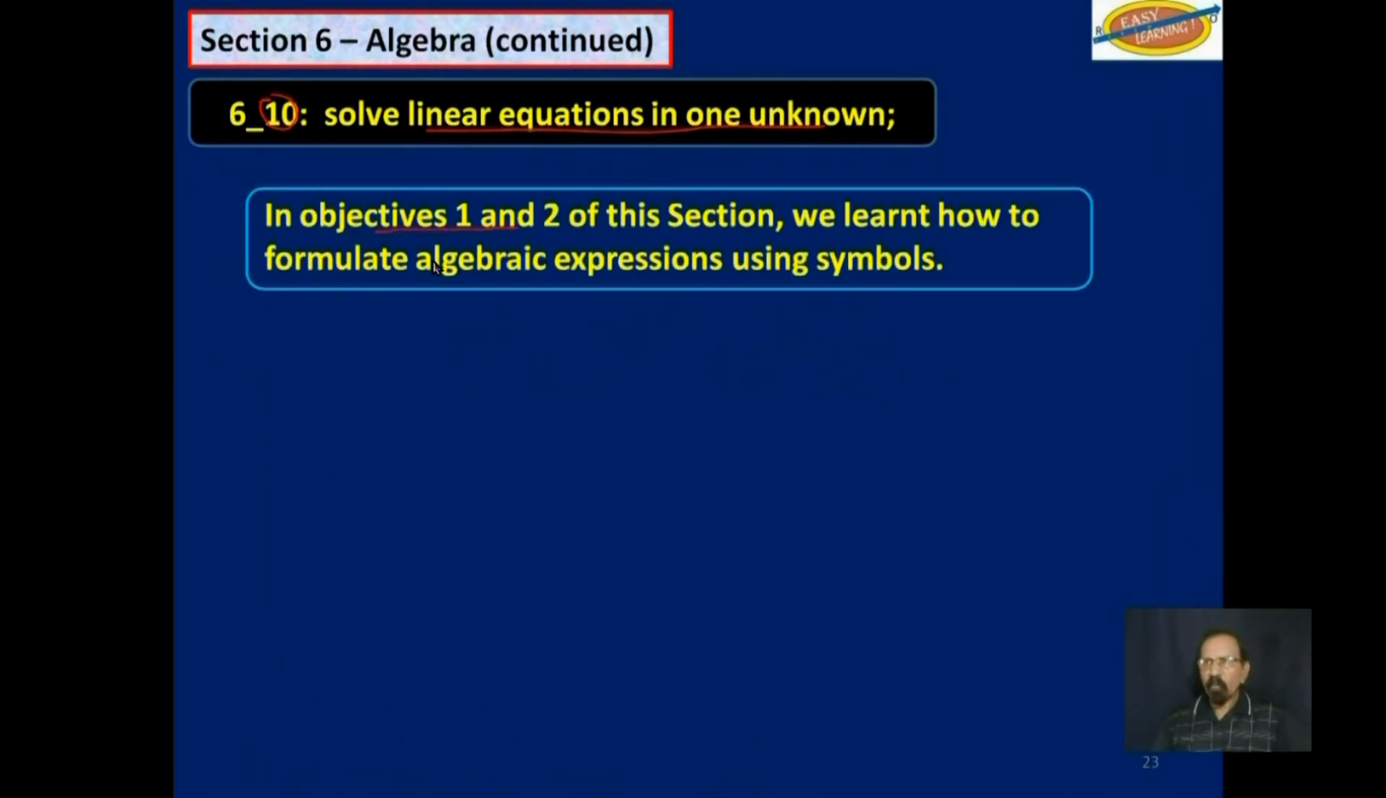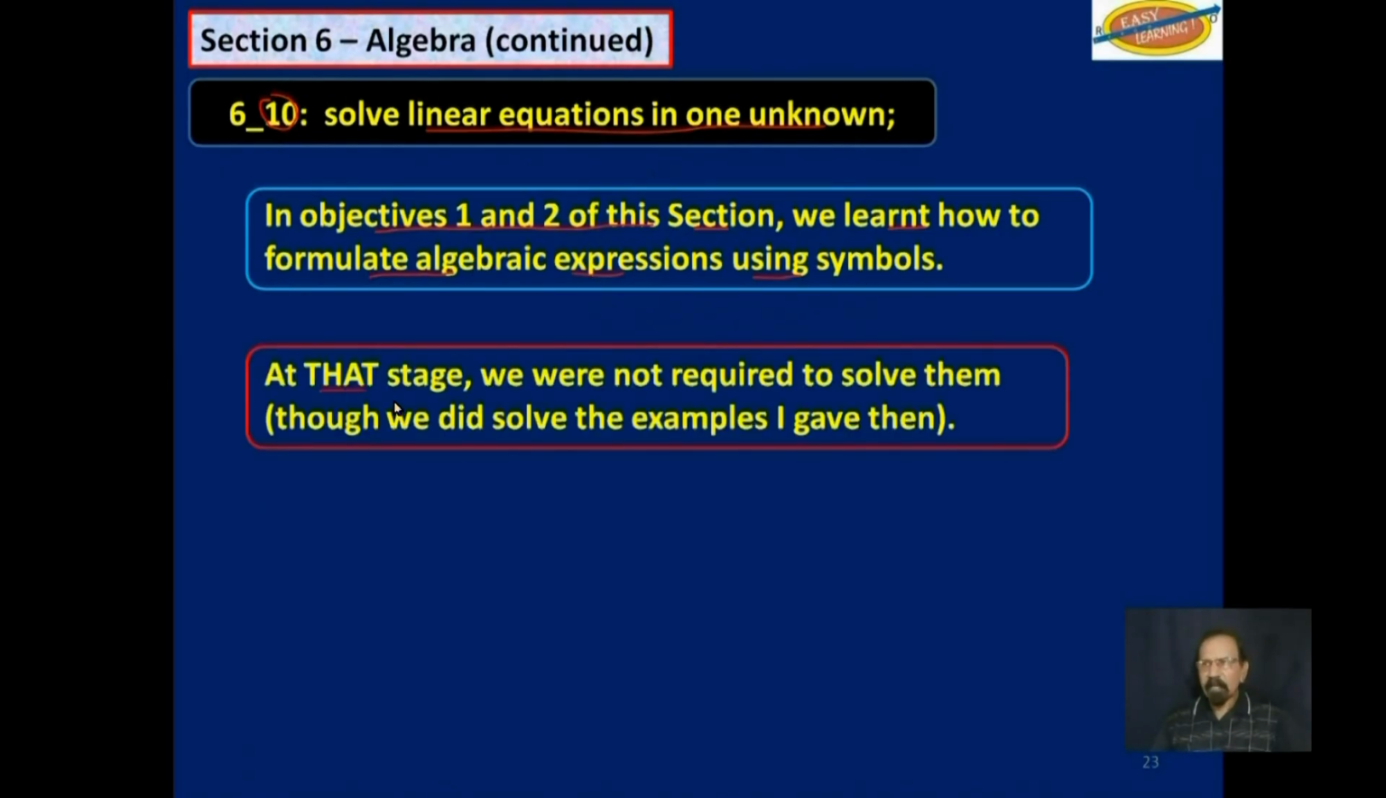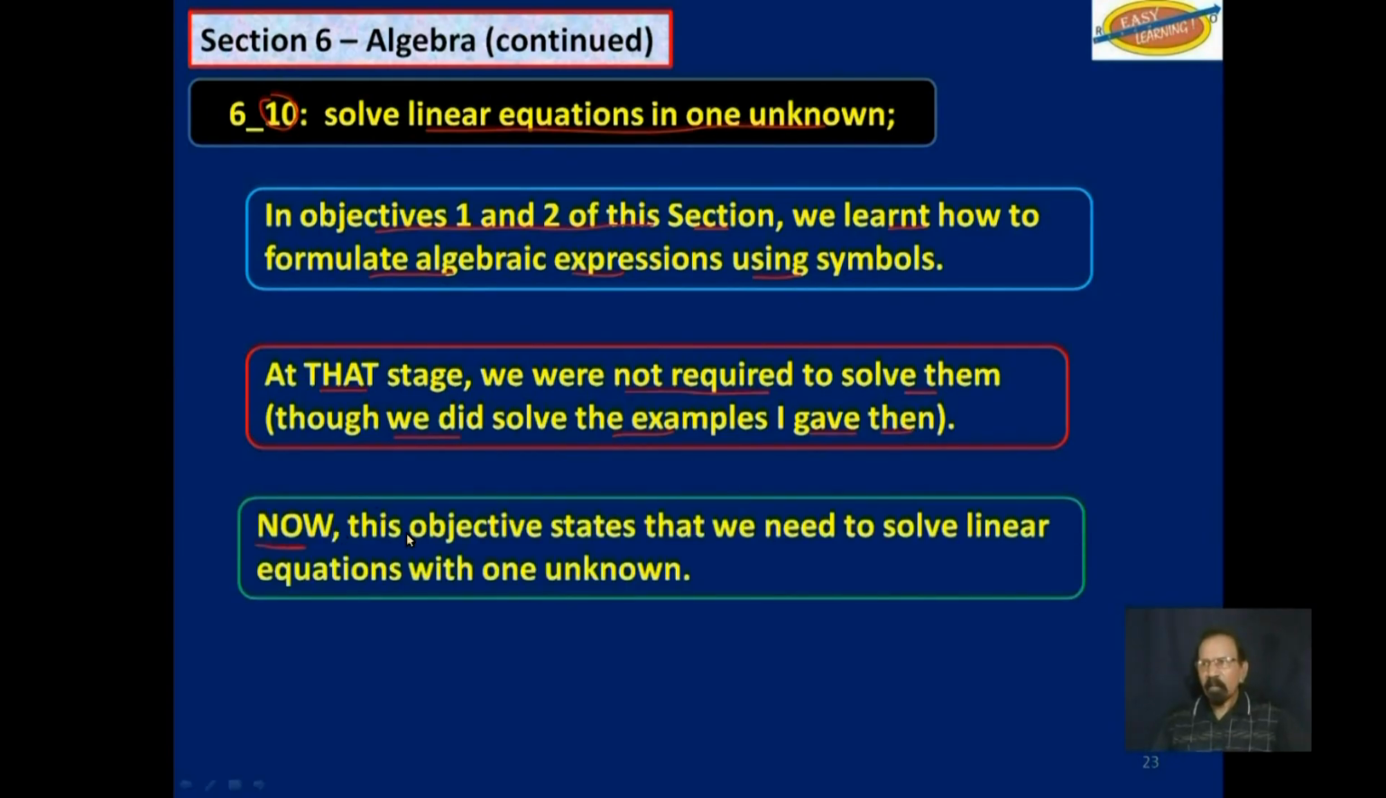So objective 10, solve linear equations in one unknown. In objectives 1 and 2 of this section, we learned how to formulate algebraic expressions using symbols. At that stage, we were not required to solve those algebraic equations, though we did solve some examples that I gave then. Now, this objective specifically states that we need to solve linear equations in one unknown.